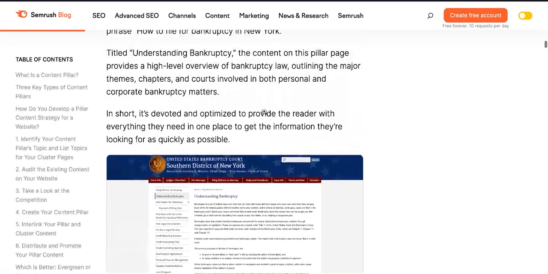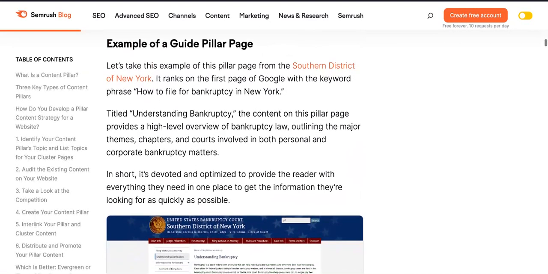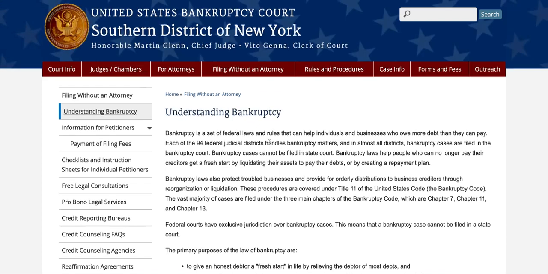So there is the Southern District of New York. When you search for Chapter 7 bankruptcy in New York, they are the ones that you see. And when you open that page, what you see is, so let's even open the page. So this is what you see.